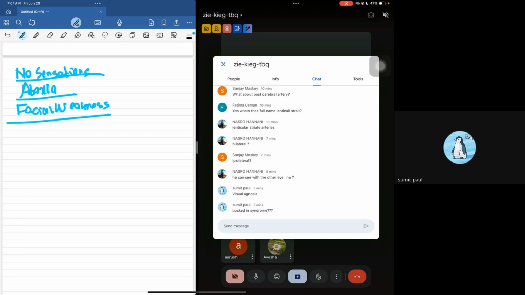So remember, whenever a stroke says that the facial nerve is affected, then the first thing that comes into your mind should be an AICA stroke or the lateral pontine syndrome.